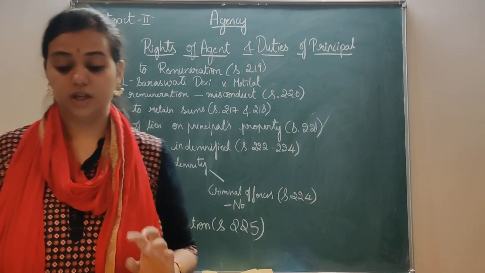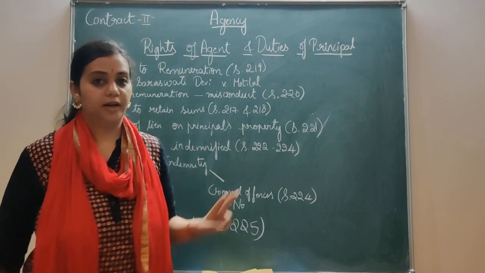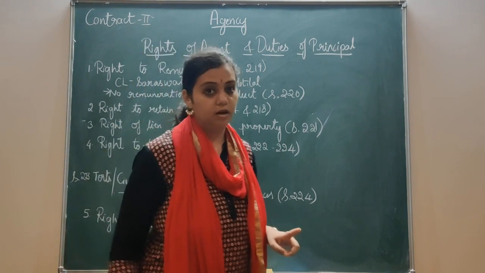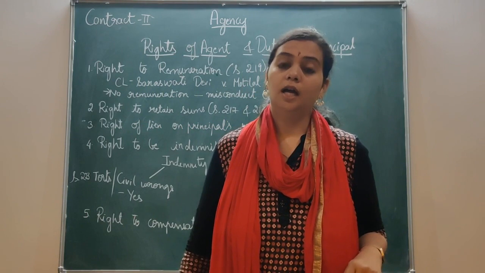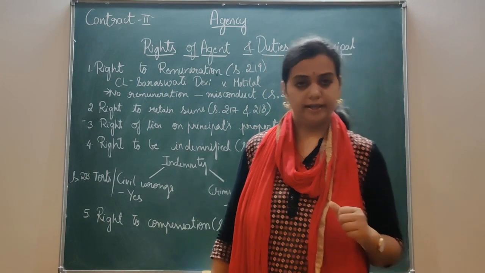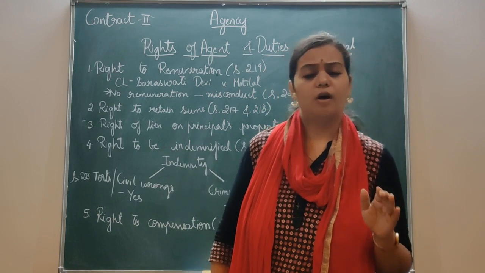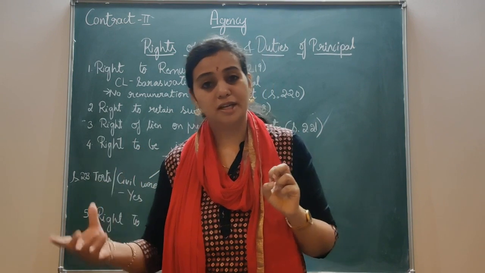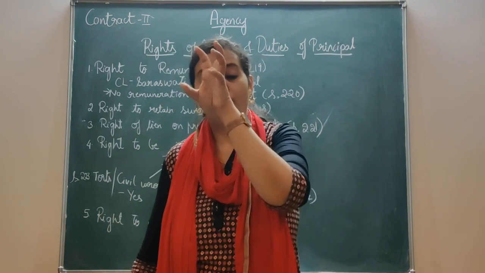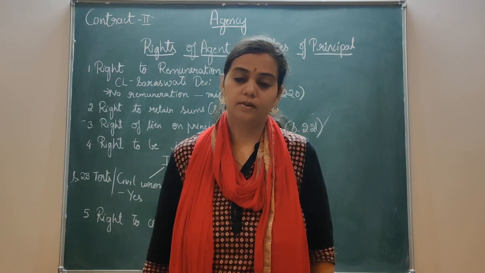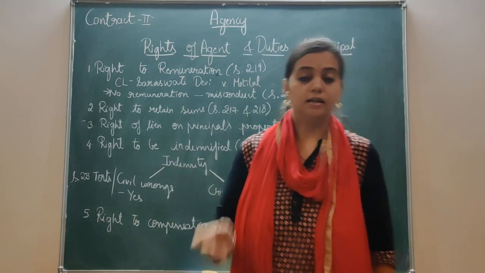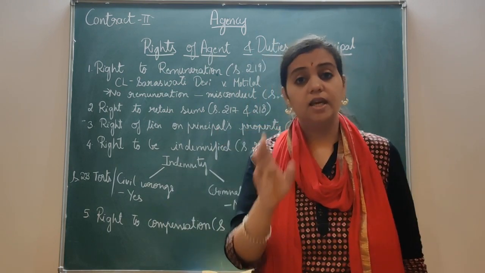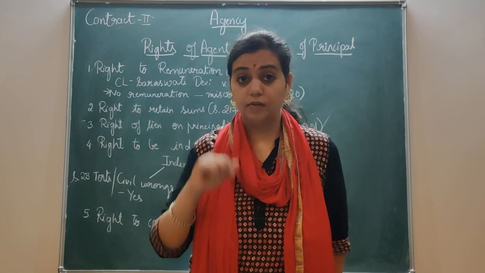Under right to remuneration, you have to remember two important things. One is, in the absence of any special contract, a commission has to be paid to the agent. He can even retain the goods. He can retain the money after the sale of goods, and if only a part of the goods are sold and part remain, for whatever he sells he can take commission. As per the rule, only after the completion of work is the agent entitled to commission.